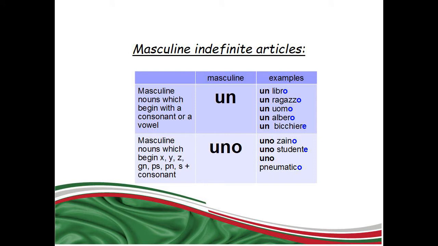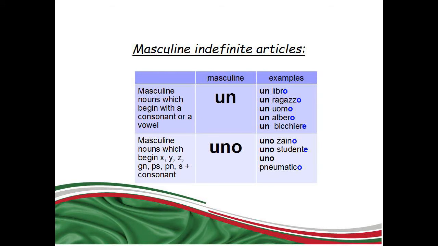Uno is used with masculine nouns which begin with X, Y, Z, GN, PS, PN, or S plus a consonant. For example, uno zaino, a backpack. Uno studente, a student. Uno pneumatico, a tire.